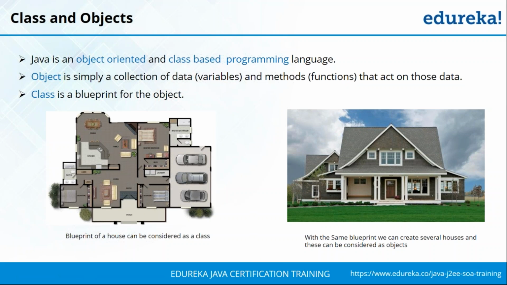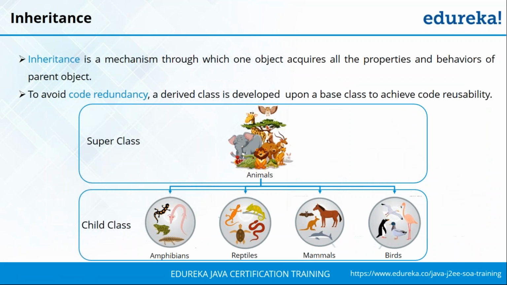Now, to call any programming language an object-oriented programming language, there are mainly four concepts that it needs to cover. The first concept that we'll be discussing is inheritance. Basically, inheritance is a mechanism through which one object acquires all the properties from its parent object. We've already seen this concept actually. I just gave you an example as well. If you see the image here, it's referring to the same example where your superclass or parent class is animals, but when you look at the child classes, they can be amphibians, reptiles, mammals, or birds. But when you look at their parent, it's animals as a superclass.